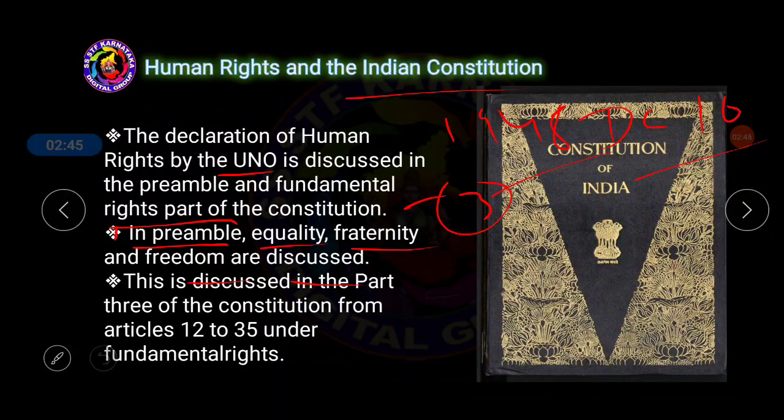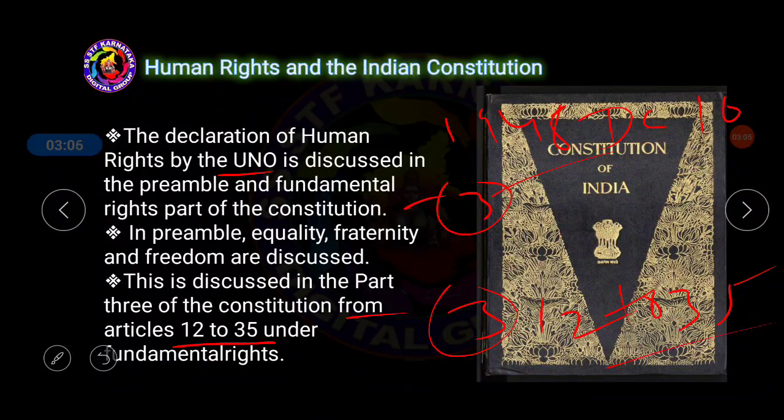Next, this is discussed in Part 3 of the Indian Constitution, from Article 12 to 35, under the fundamental rights. Remember, fundamental rights are included in the third part of the Indian Constitution, and this third part starts from the 12th article and goes to the 35th article. So these are the fundamental rights. The discussion of fundamental rights starts from Article 12 to 35 of the Indian Constitution, and these are included in the third part.